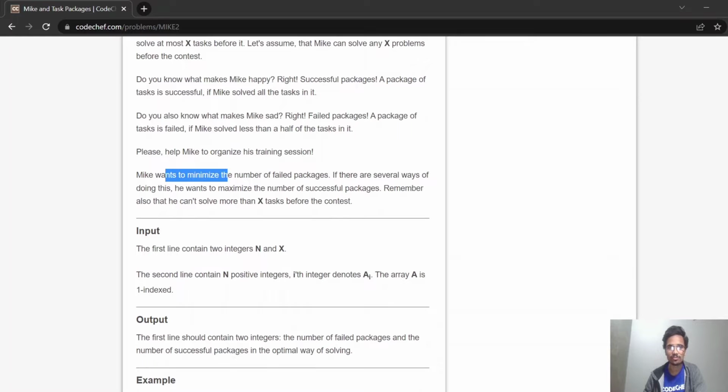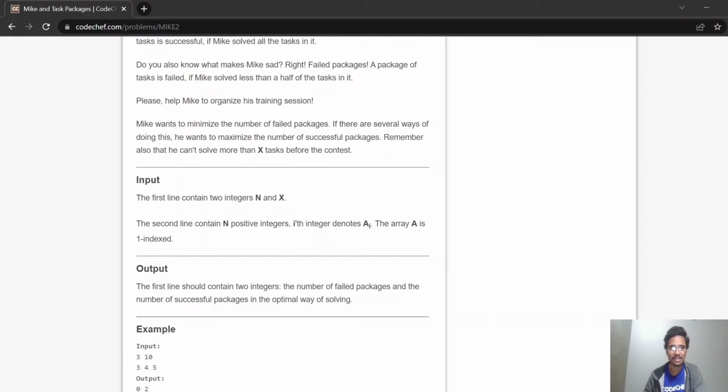Mike wants to minimize the number of failed packages. If there are several ways of doing this, he wants to maximize the number of successful packages. Remember, he also can't solve more than X tasks before the contest. You can see that the first line contains two integers n and x. There is no t for the number of test cases; only n and x are given.